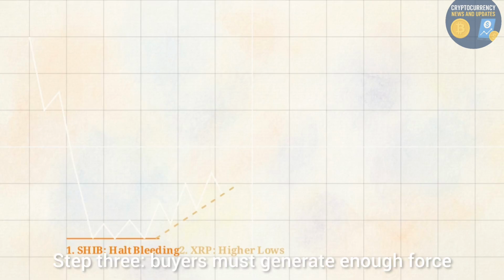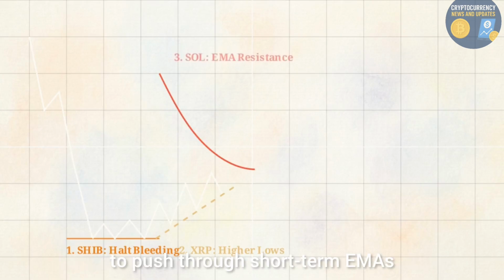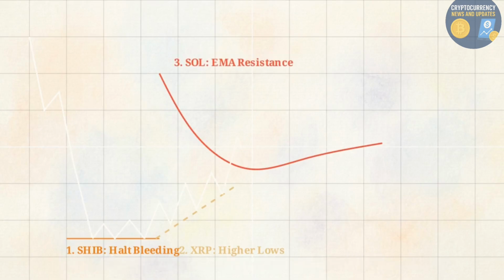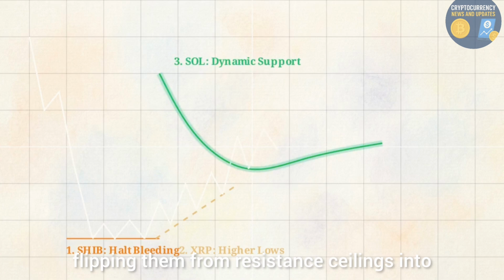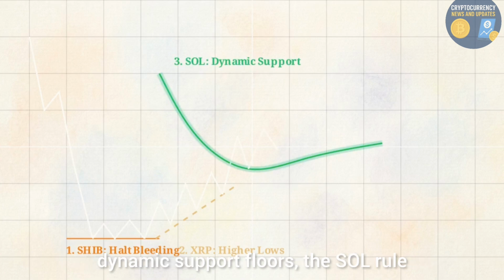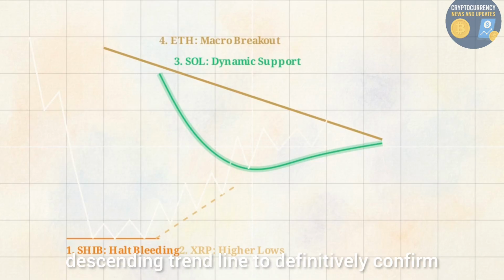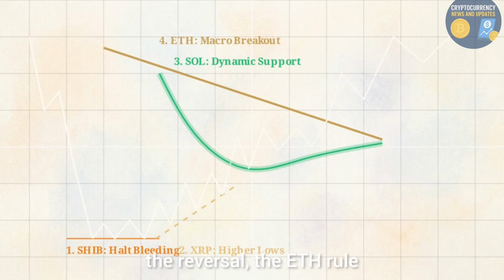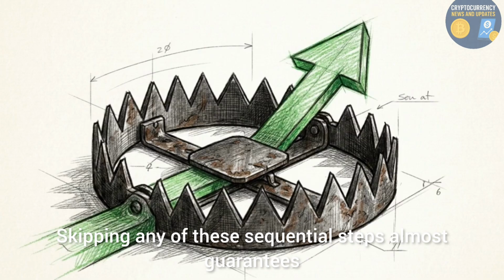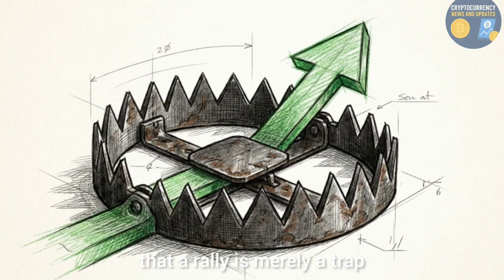Step 3. Buyers must generate enough force to push through short-term EMAs, flipping them from resistance ceilings into dynamic support floors, the SOL rule. And Step 4. The asset must break its macro descending trendline to definitively confirm the reversal, the ETH rule. Skipping any of these sequential steps almost guarantees that a rally is merely a trap.